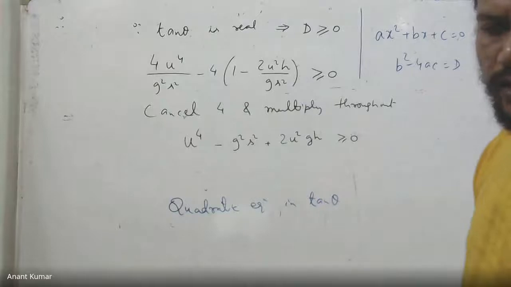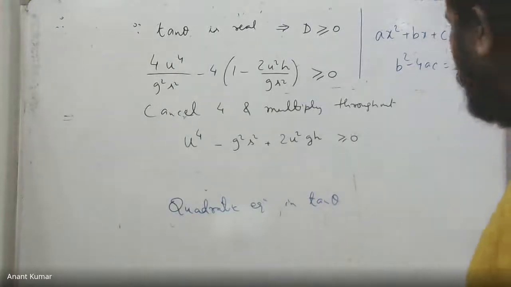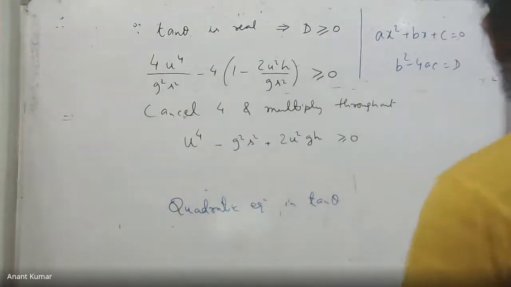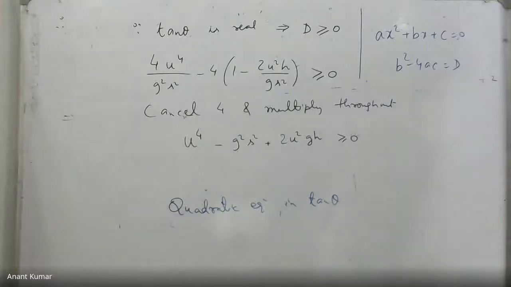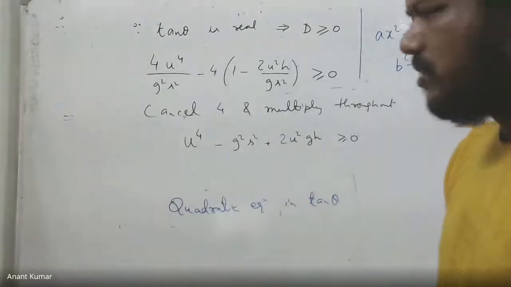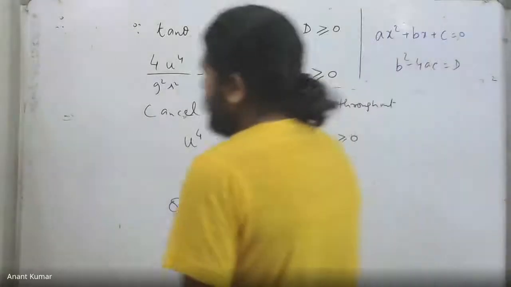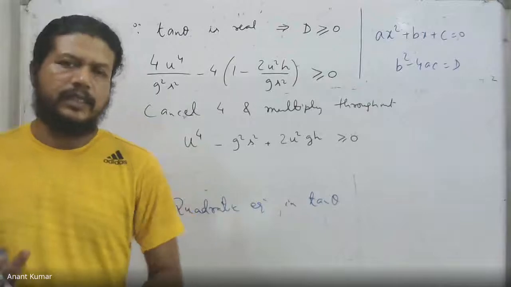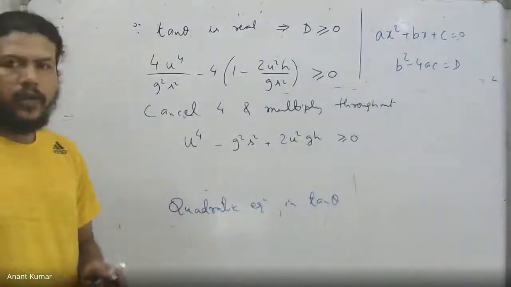S max got, then what? Then you have to just see. No, Onik. The point is the maximum range is going to be for what angle?